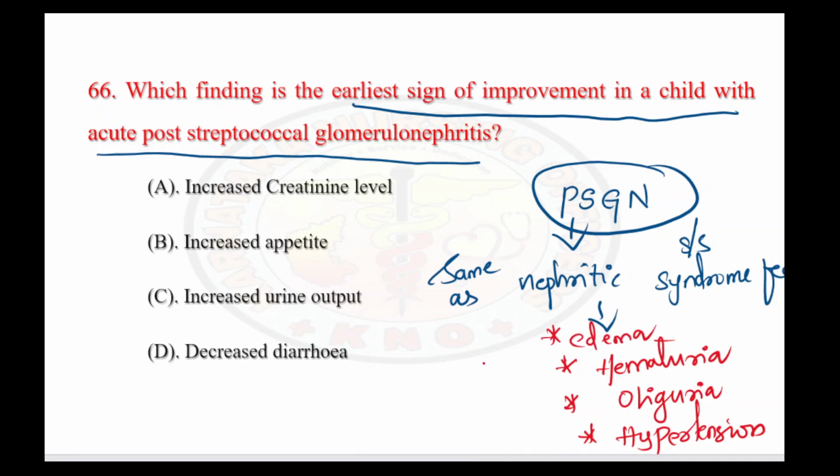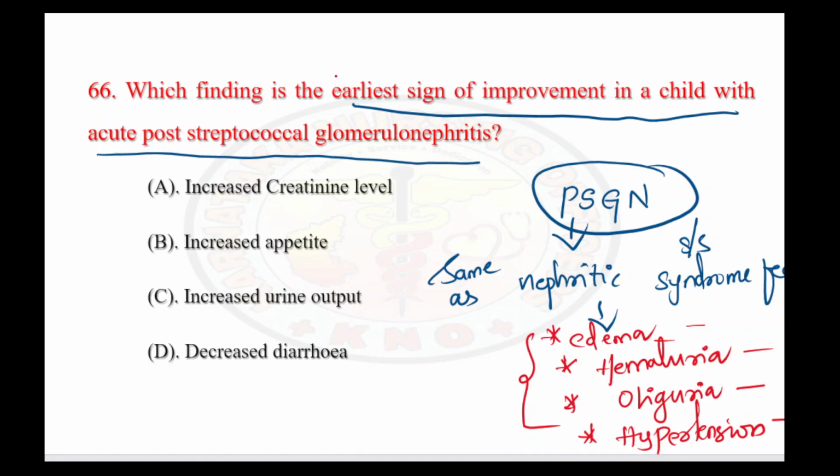So, these are the main features that we are going to see in a post-streptococcal glomerulonephritis child. But if you have to see an improvement in a child's condition, these things should not happen. Edema should be resolved, hematuria should be resolved, oliguria should be resolved, and hypertension should be resolved. Then only the child will have some improvement.